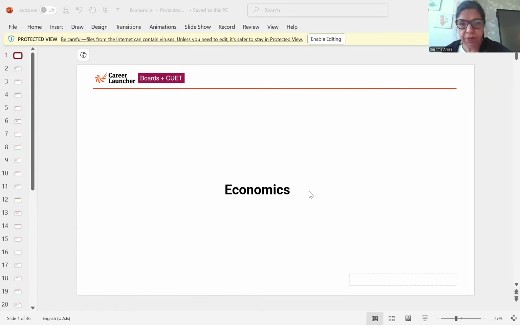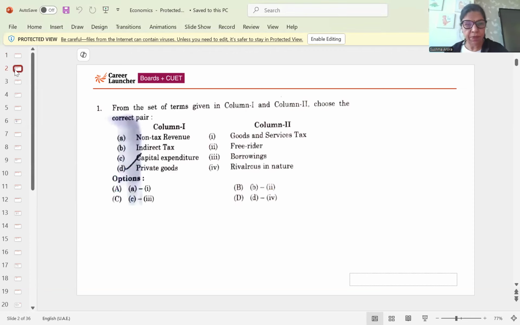Hello everyone. So today we are going to analyze the CBSE paper Economics, and here we are on question number 1. From the set of terms given in column 1 and column 2, choose the correct pair. So the correct answer is D, private goods, rivalrous in nature.